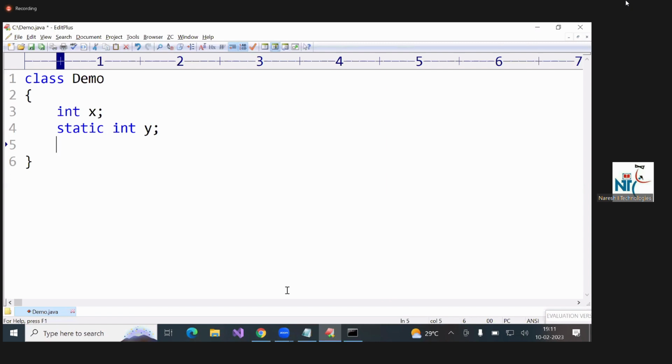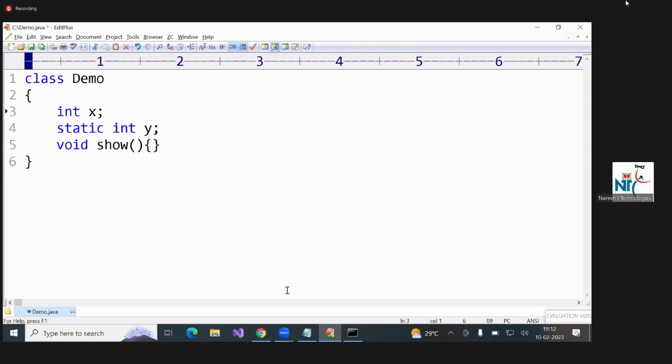Now, void show like this. Is it an instance method or a class method? Instance method. Instance methods we also write in a class, and class methods we also write in a class. See, this is an instance variable, and this is a class variable. For this, is an object compulsory or not? That's why it is called an instance variable. For this, an object is required. With the class name you can also access this, no? That's why it is called a class variable.